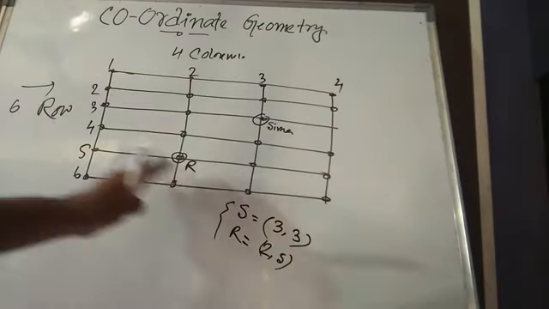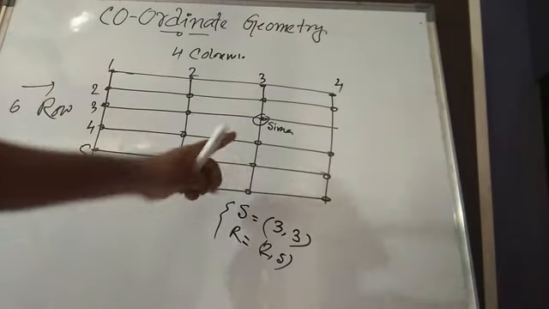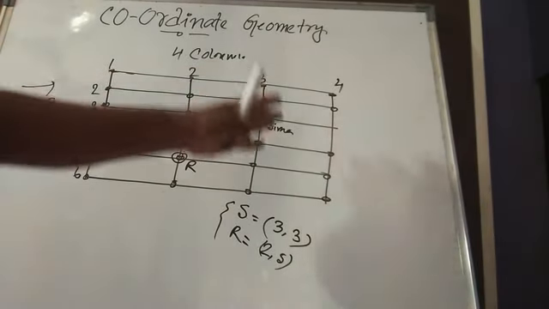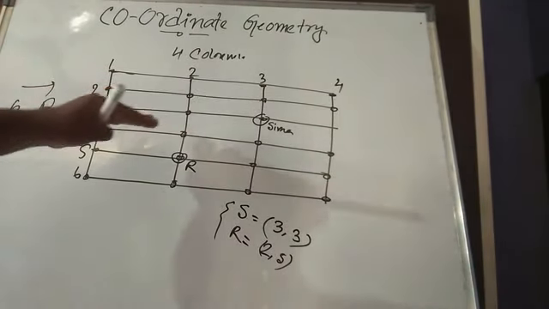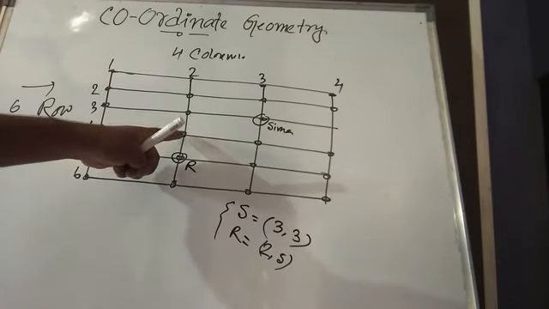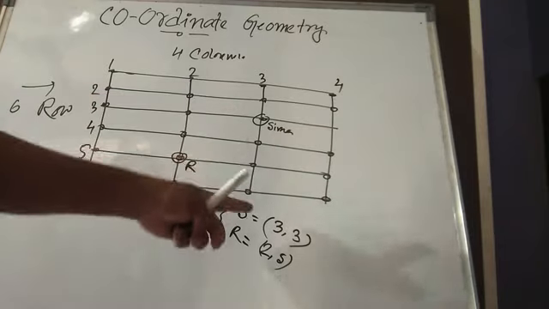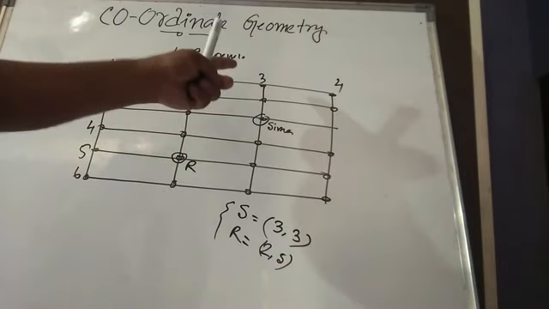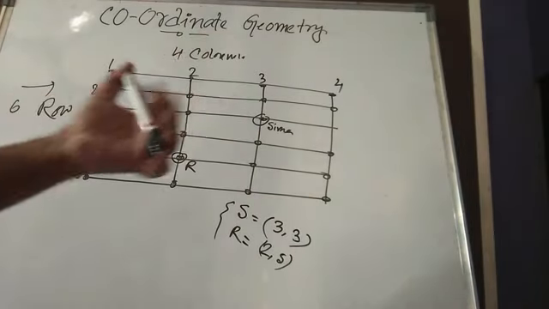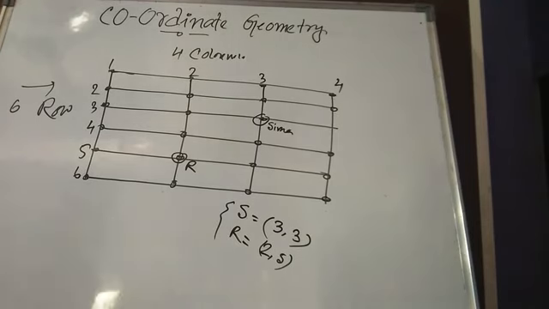Suppose this is a plane, and every dot is a point. Since it's a classroom with lots of rows and columns of benches, if an individual is a student, we can find the location of the student. We have already seen that. Similarly, we can find the location of a point in a plane. So this is the basic idea of coordinate geometry.